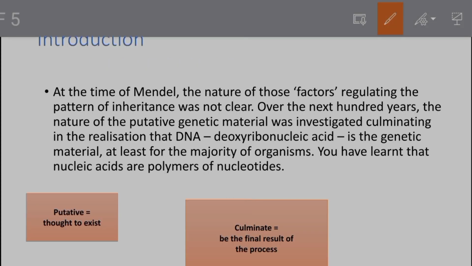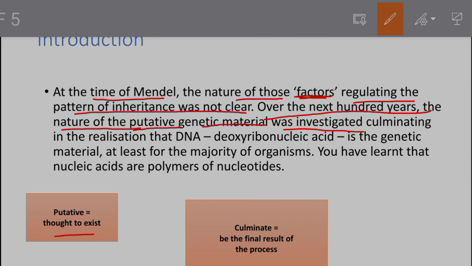Introduction. At the time of Mendel, the nature of the factors mentioned by Mendel, those factors regulating the pattern of inheritance, was not clear. So the chemical nature of the factors mentioned by Mendel was not known. Over the next 100 years, the nature of the putative genetic material was investigated. Putative means thought to exist.